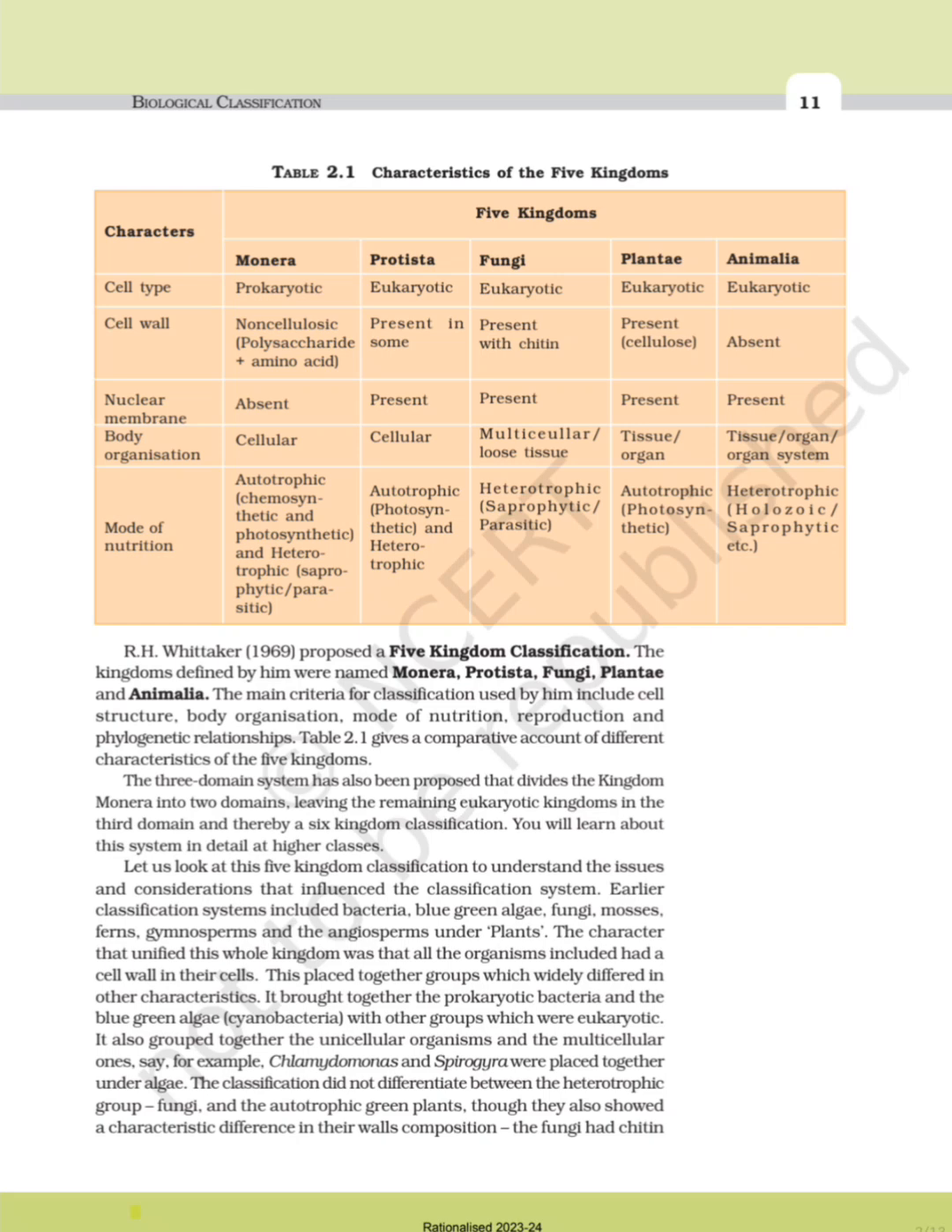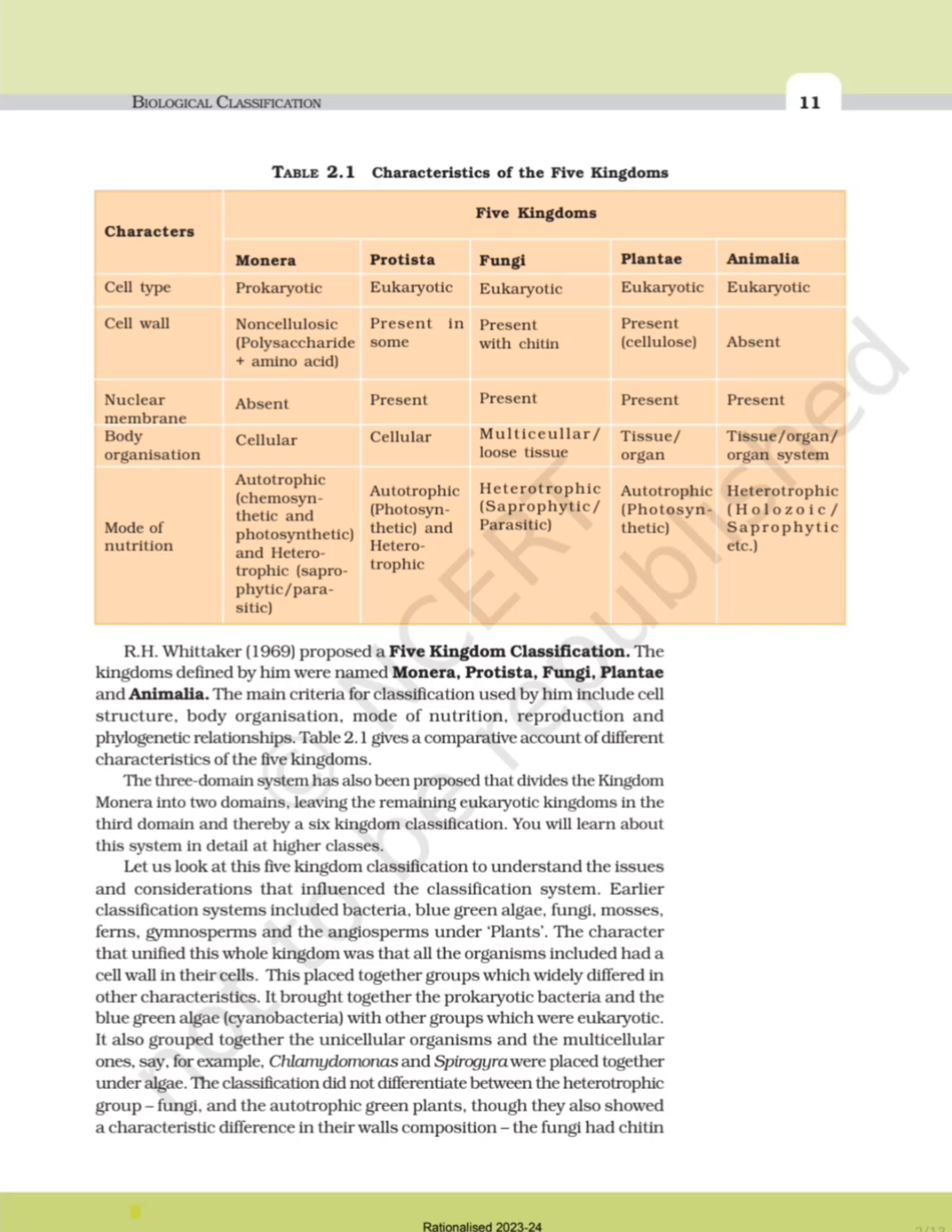Mode of nutrition: in Monera, autotrophic, chemosynthetic and photosynthetic, and heterotrophic, saprophytic or parasitic. In Protista, autotrophic, photosynthetic and heterotrophic. In Fungi, heterotrophic, saprophytic or parasitic. In Plantae, autotrophic, photosynthetic. And in Animalia, heterotrophic, holozoic and saprophytic, etc.